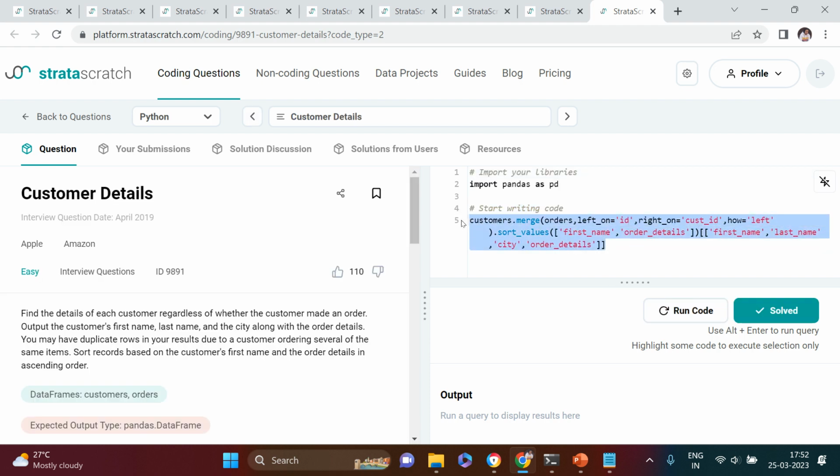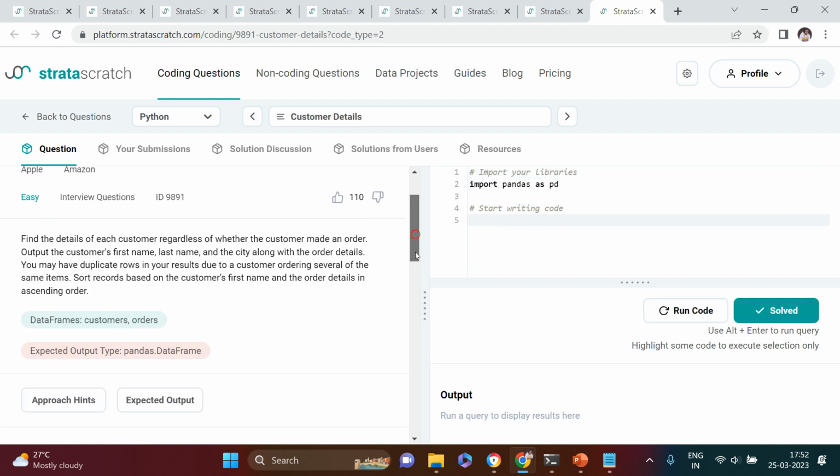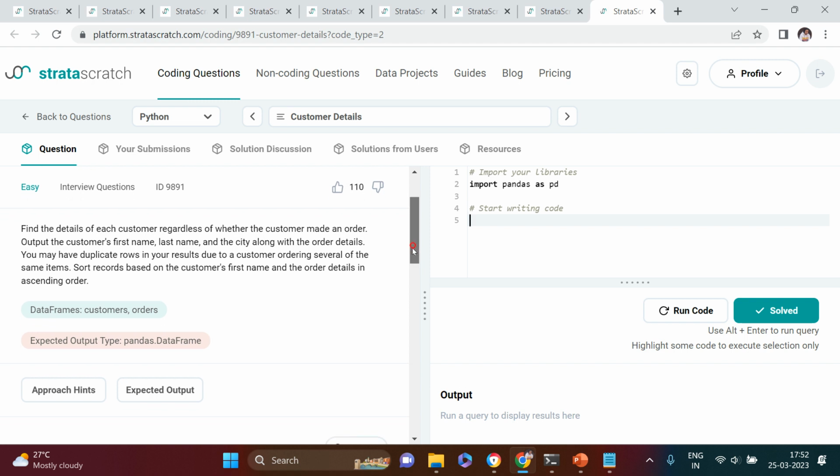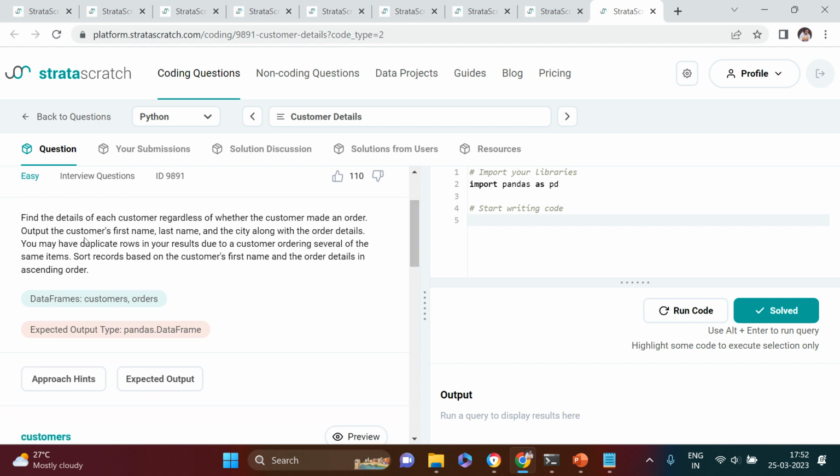Here I'm just going to remove the solution from here. Find the details of each customer regardless of whether the customer made an order or not. Whether the customer made an order or not, we don't need to worry about it. Output the customer's first name in the output. What is expected, that's what they are saying over here. We need to keep first name, last name and the city along with the order details. So 4 things we require to keep: first name, last name, city and order details.